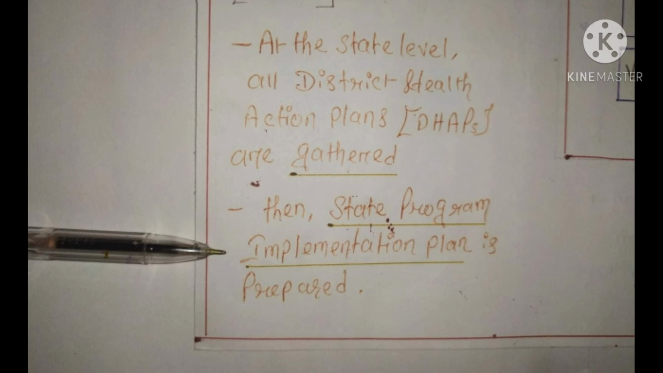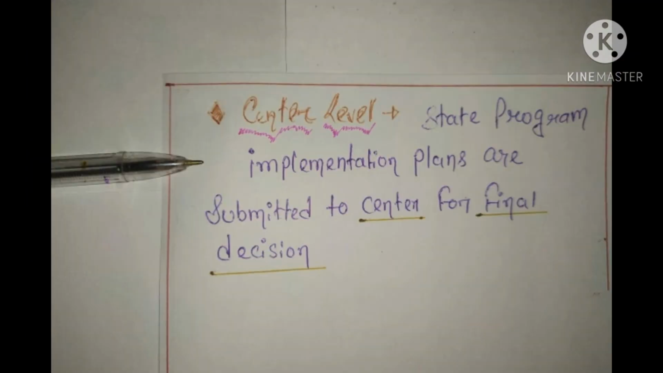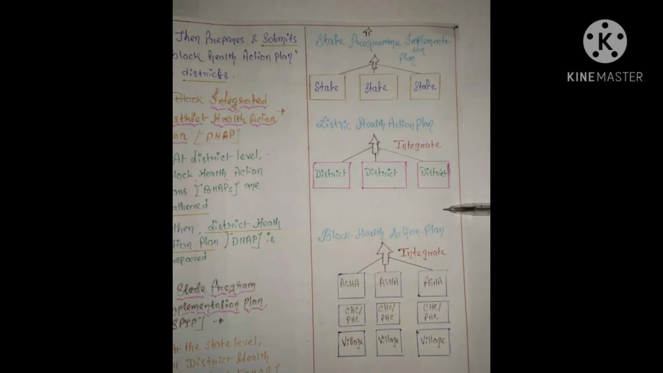Now at the last stage, all the state program implementation plans are submitted to the center for final decision. A thorough review of state program implementation plans helps in deciding a good budget and a proper plan to achieve all the goals, basically. Okay. Let's see this flow diagram to understand better.